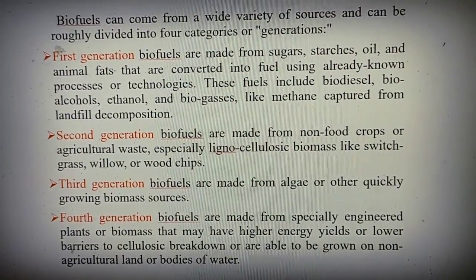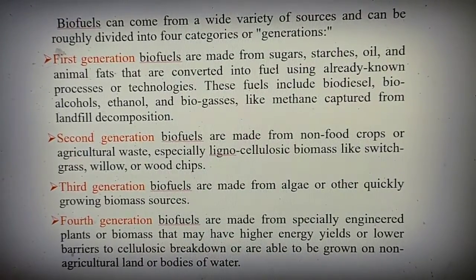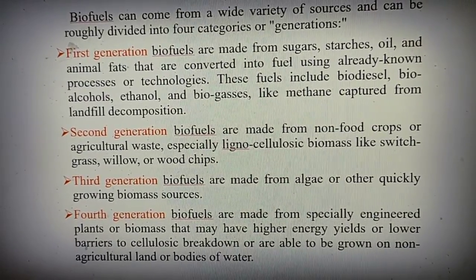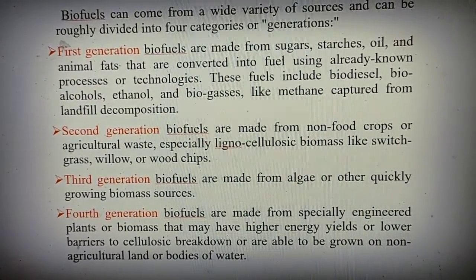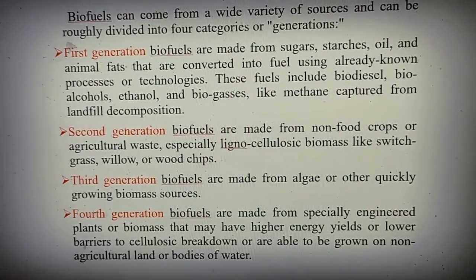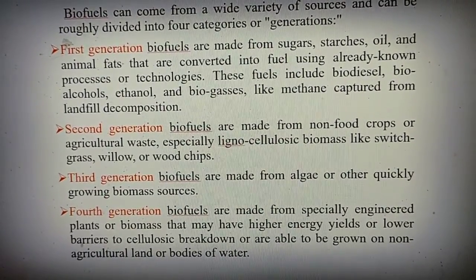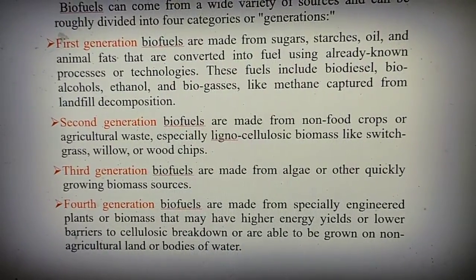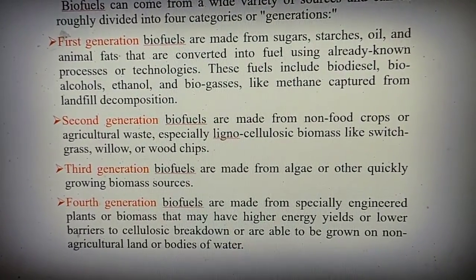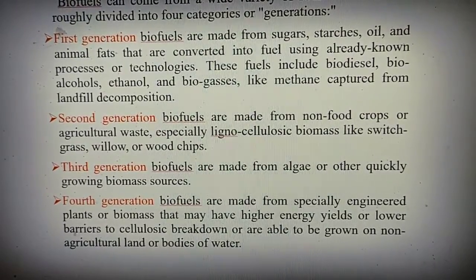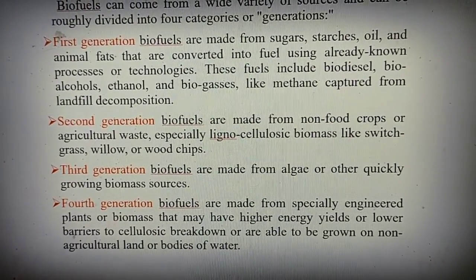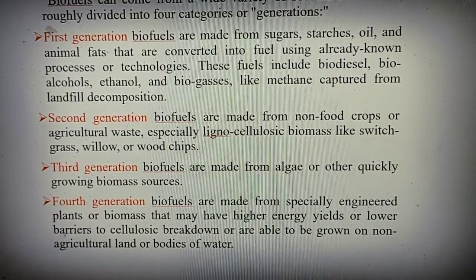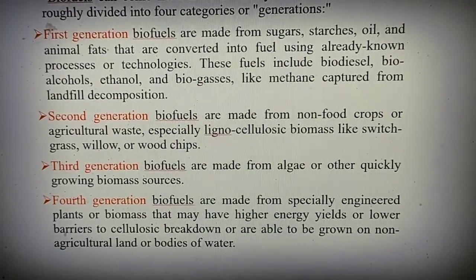For the third generation, the scientists decided to use other plants also, that is algae. So third generation biofuels are made from the algae group. Algae is a thallus which does not have any root or stem, but it has root-like and stem-like structures which are rich in carbohydrate. So the scientists decided to take biofuel from algae. So third generation biofuels are made from algae or other quickly growing biomass sources.